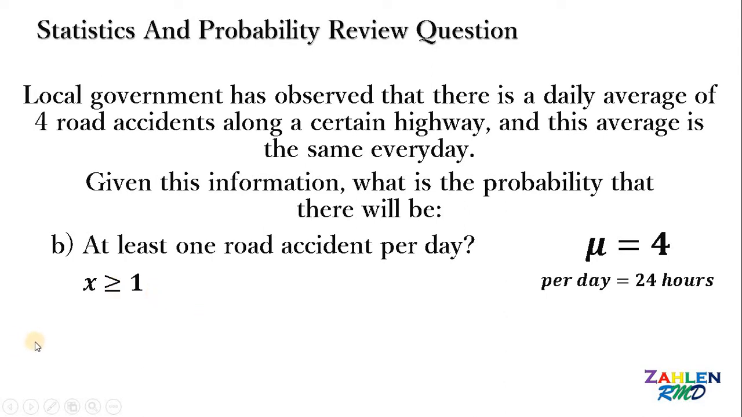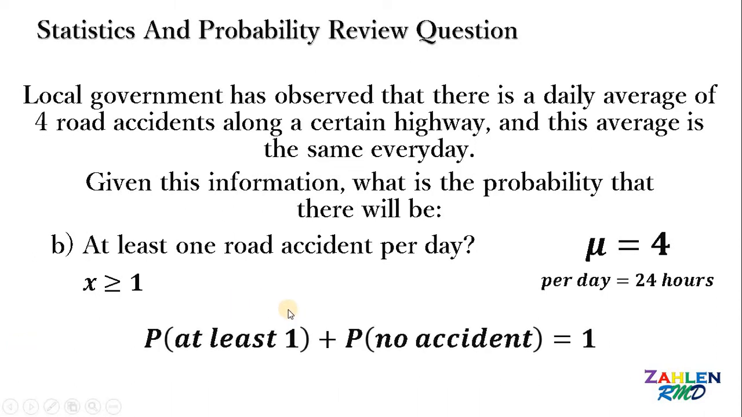Now, one way to answer this question is we need to get the probability that exactly one road accident per day plus the probability that exactly two road accidents per day plus the probability of exactly three road accidents per day, and so on and so forth. So the question is, when do we stop? Are we computing the probability of 100 accidents per day? Of course not.